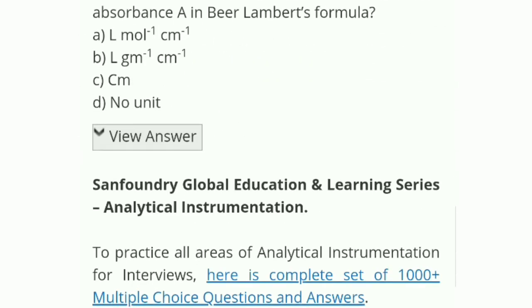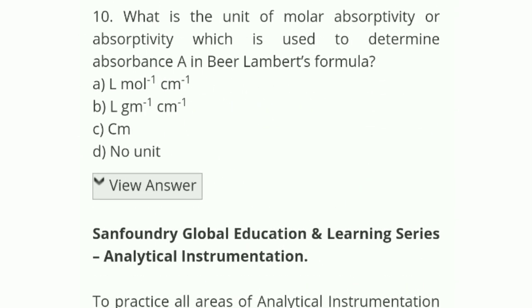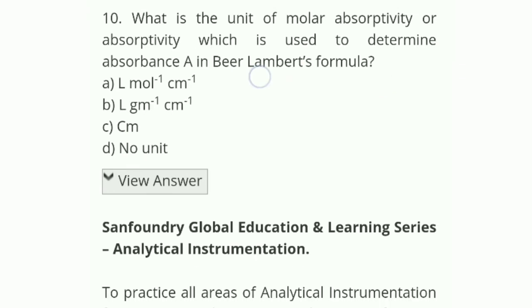Now the last question of this video: what is the unit of molar absorptivity, or absorptivity, which is used to determine absorbance A in Beer-Lambert's formula? The options are L mole inverse cm inverse, L gm inverse cm inverse, cm, or no unit.